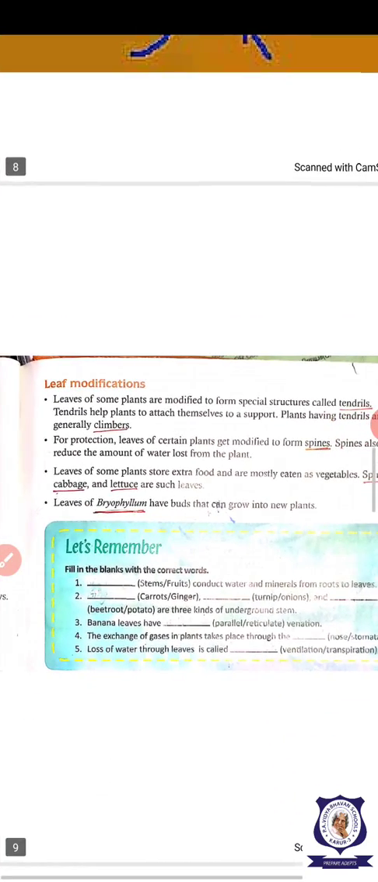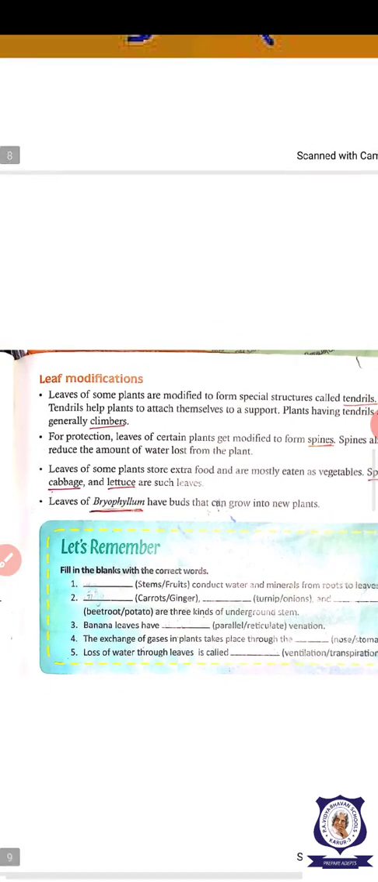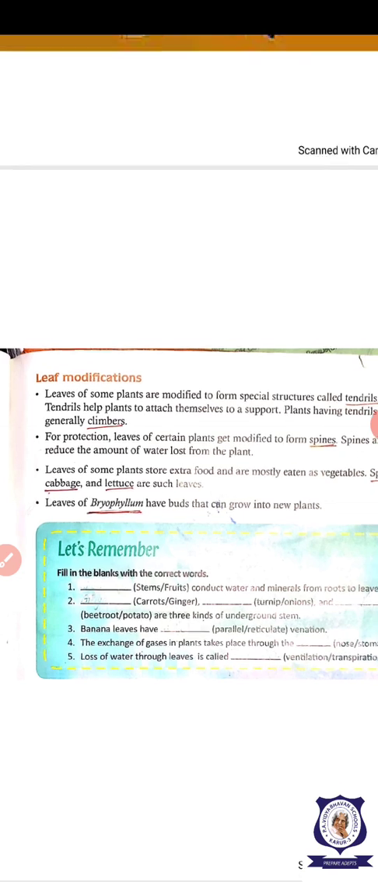The climbers are producing the tendrils, and the spines are becoming the protection part of the plant, that is the modified leaf, all made into protecting spines.